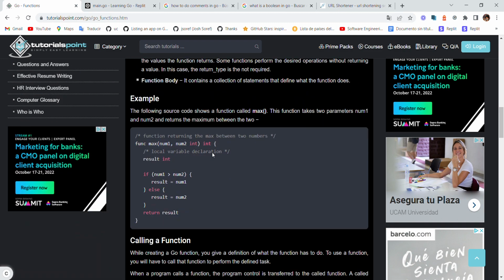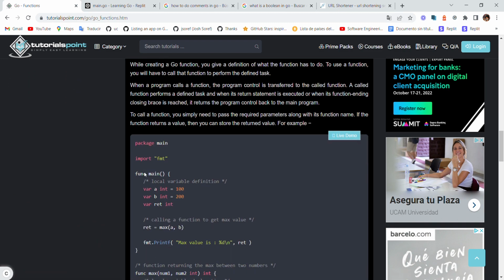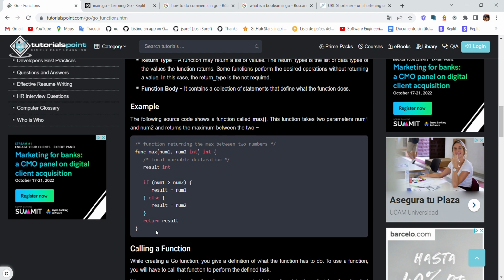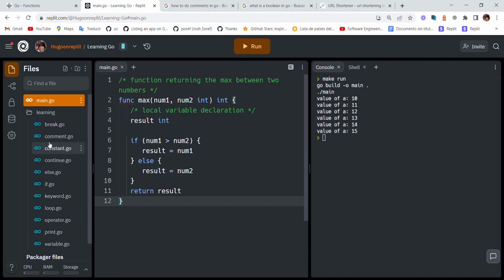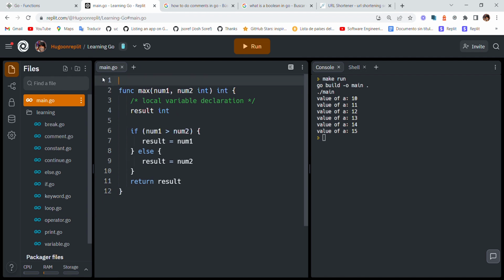Okay, we have here an example. So what I normally do is copy an example and I explain it to you. Alright, so we create a function with num1 and num2.